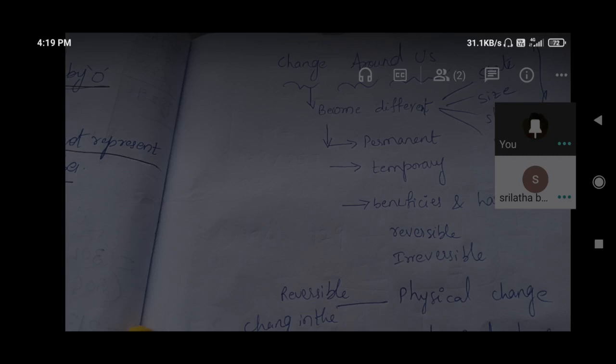By crystallization. We have to boil that water for complete evaporation. After that, only crystals of solid will remain at the bottom of the container. After boiling, crystals of salt will be there. Sugar water we can also do like that, like salt water. In that manner the pure water will evaporate and the salt will remain at the bottom.